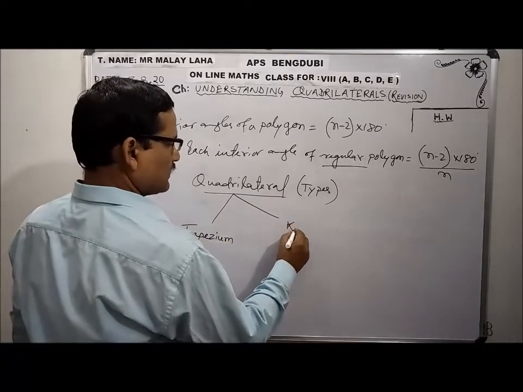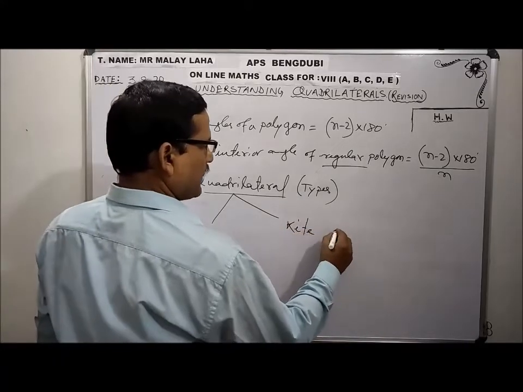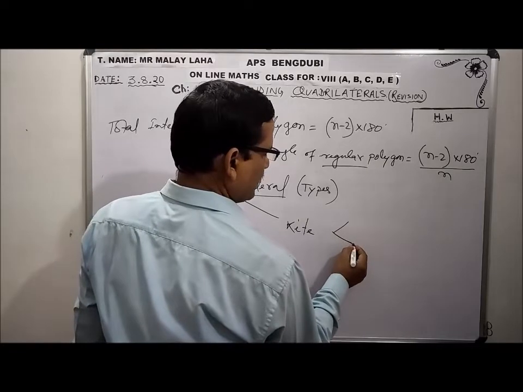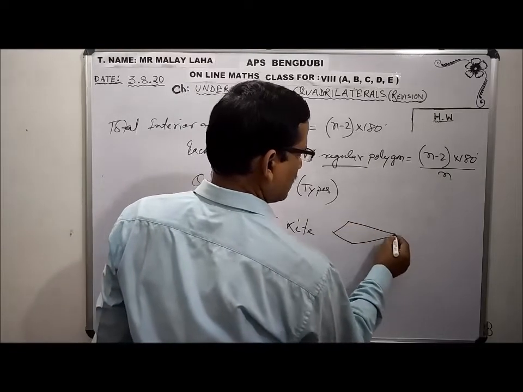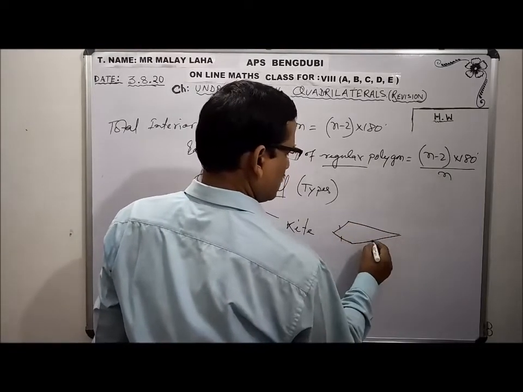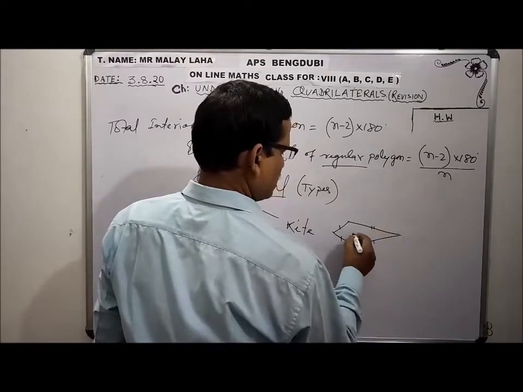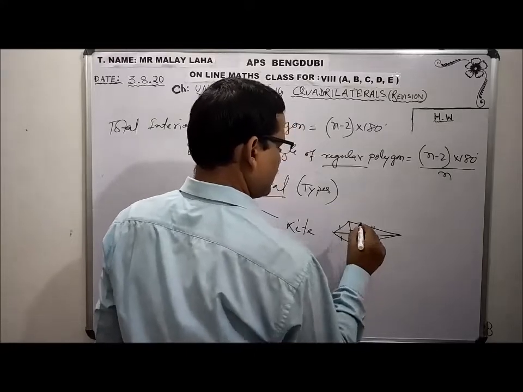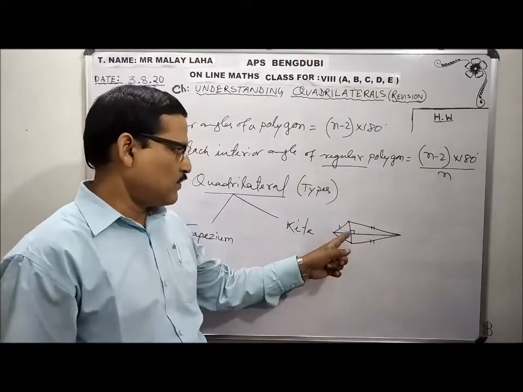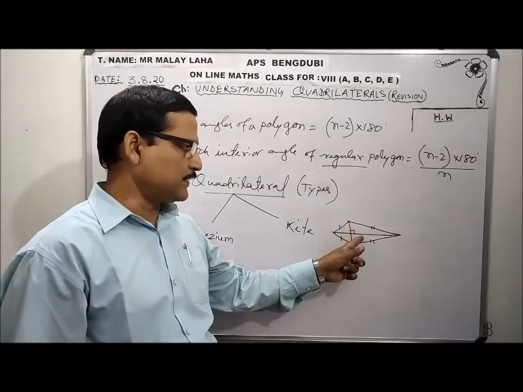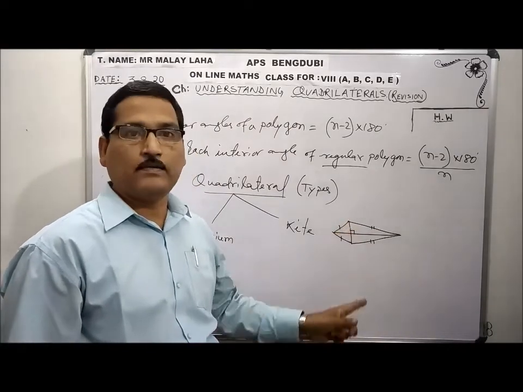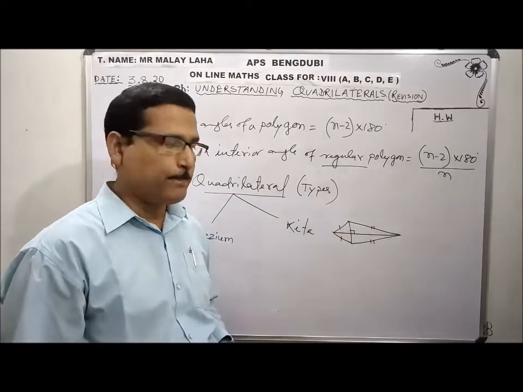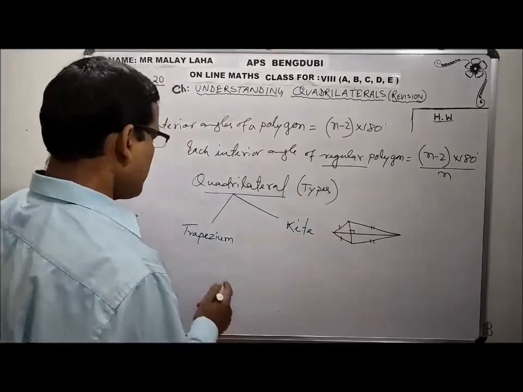Another is kite. So kite, when two pairs of adjacent sides are equal. So this equals this and this equals this, and diagonals intersect perpendicularly at 90 degree. One diagonal is bisected. This diagonal is bisected. This is not bisected, but diagonals intersect perpendicularly. Two pairs of adjacent sides are equal. Okay? Equal, not parallel. Trapezium.